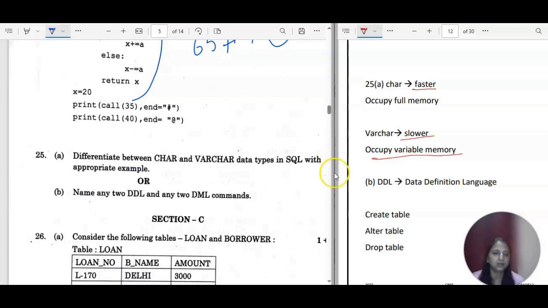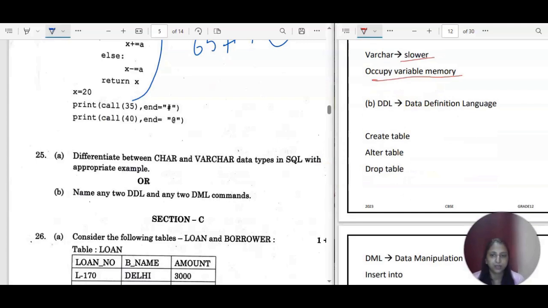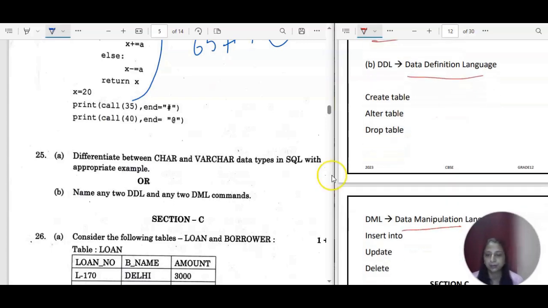Okay, DDL and DML, every time I think all the teachers are explaining to you, like one of the questions from DDL and DML is coming. DDL is for data definition language and DML is for data manipulation language. They are asking you to go for some commands for DDL and some for DML. So we have the create table, in which you are providing the structure. That is the part of data definition language.